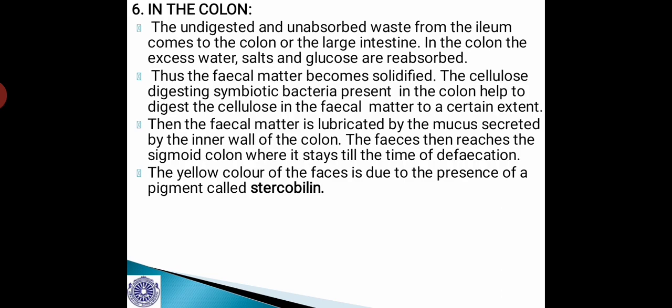The cellulose digesting symbiotic bacteria present in the colon help to digest the cellulose in the fecal matter to a certain extent. Then, the fecal matter is lubricated by the mucus secreted by the inner wall of the colon, and the feces then reaches the sigmoid colon, where it stays till the time of defecation. The yellow color of the feces is due to the presence of a pigment called stercobilin.